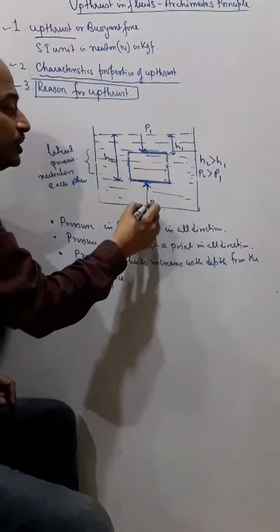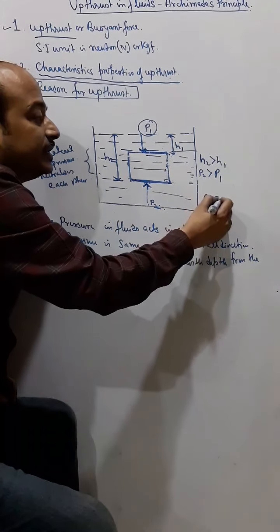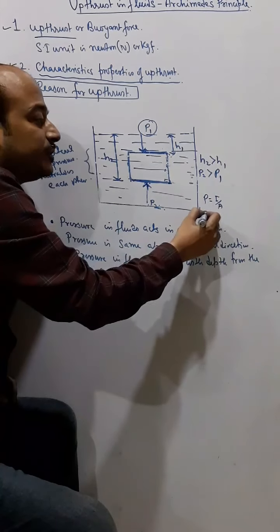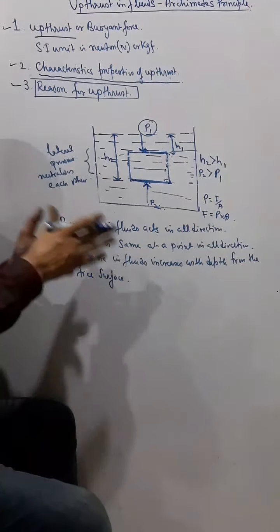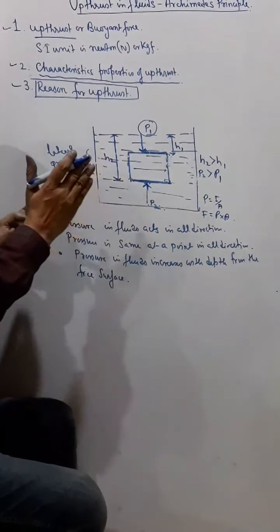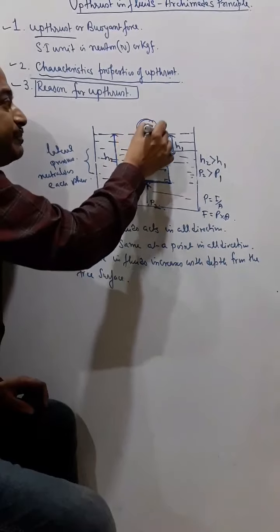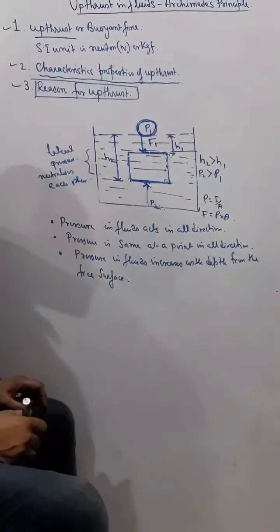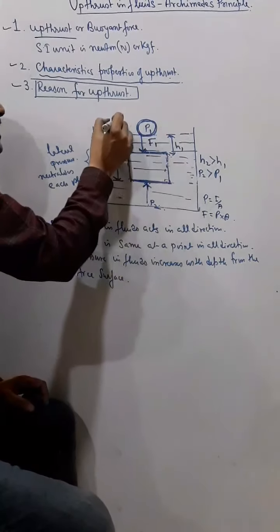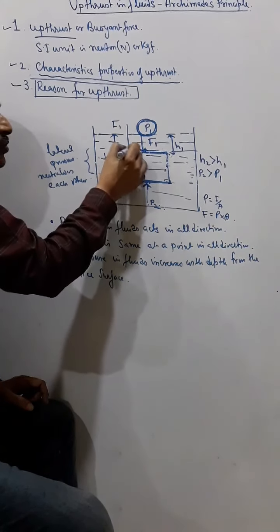Because pressure is equal to force by area, we can also say force is equal to pressure into area. So if you apply a pressure on a body, a force will be experienced. So due to this pressure P1, a force F1 will be experienced, and the direction of F1 will be downward.